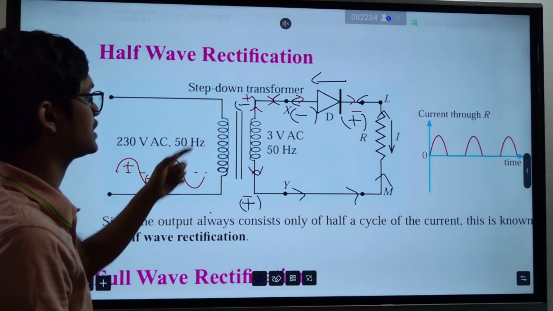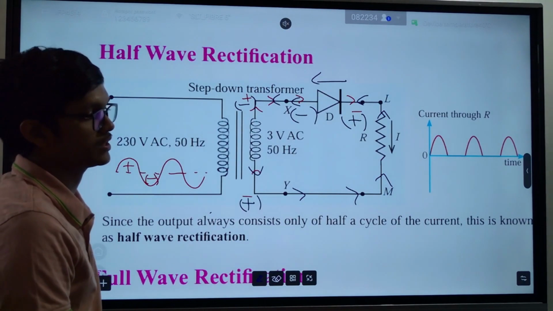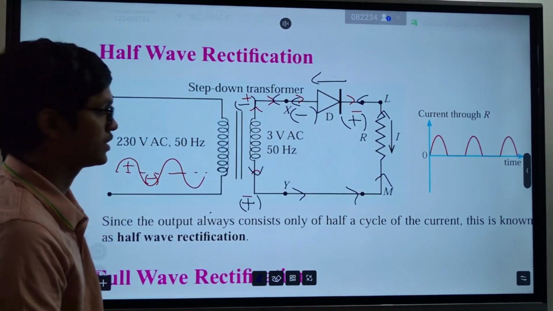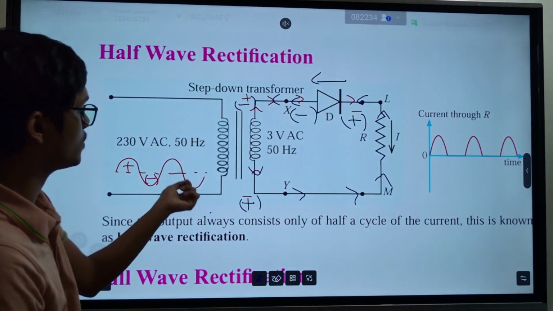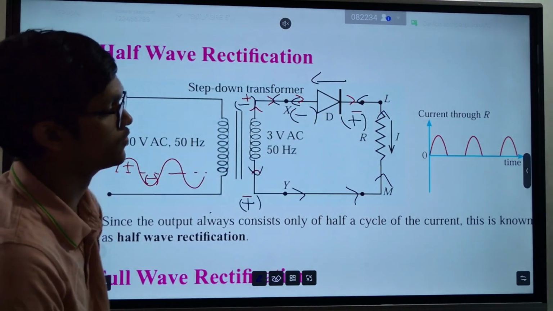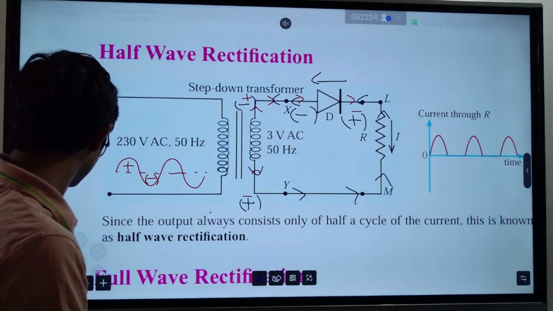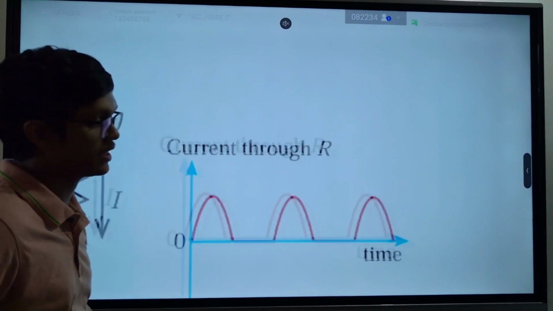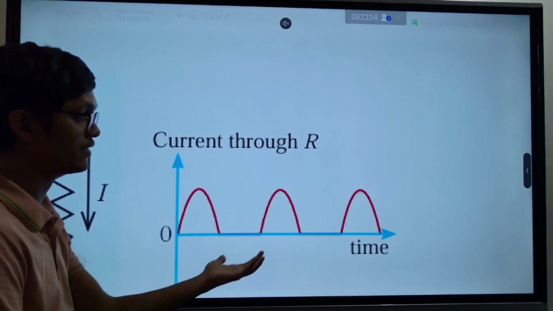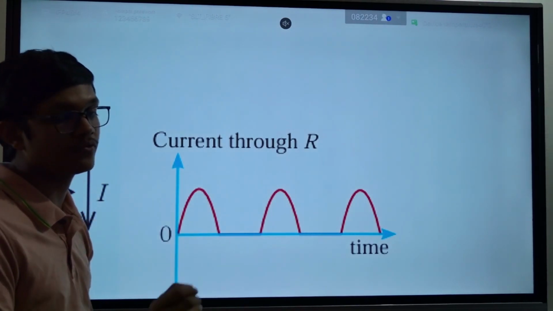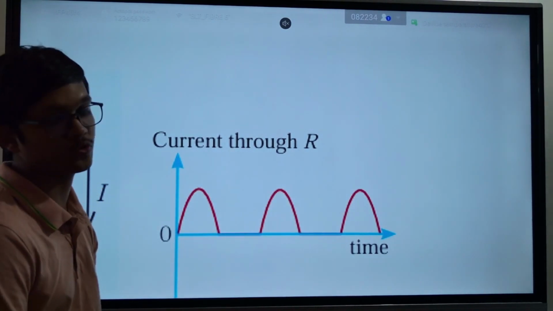So the negative cycle will not flow through the circuit. It would be flat like that. Then again the next positive half will flow through the circuit, the next negative half will not, and the next positive half will flow. Likewise, only the positive half will go through the circuit. Then you will get a current like this through your mobile phone, which is not that stable, not that good, but it doesn't have negative components. So luckily your mobile phone will not burn. Why? Only positive current is going through your mobile phone.